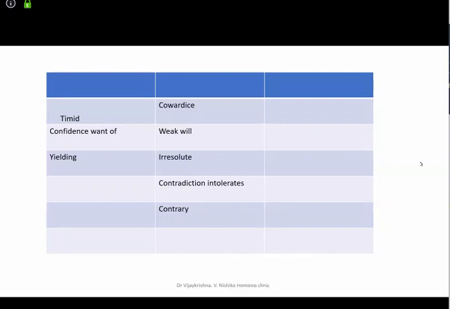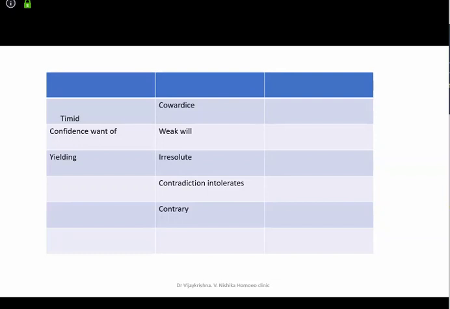Yeah, absolutely right. Now, what is very important is that in both you have lack of courage, but the beauty of this is the extent of lack of courage. That's why timidity is so rare. As Dr. Swati rightly said, if there's a fight happening, the timid guy will at least have the courage of going and seeing what the fight is all about.